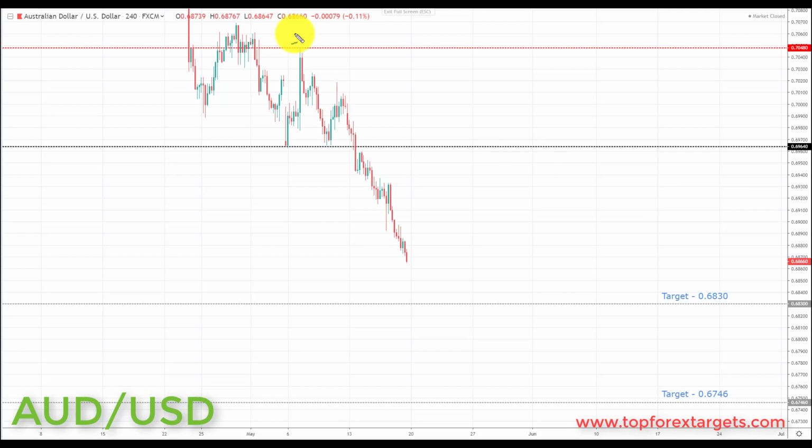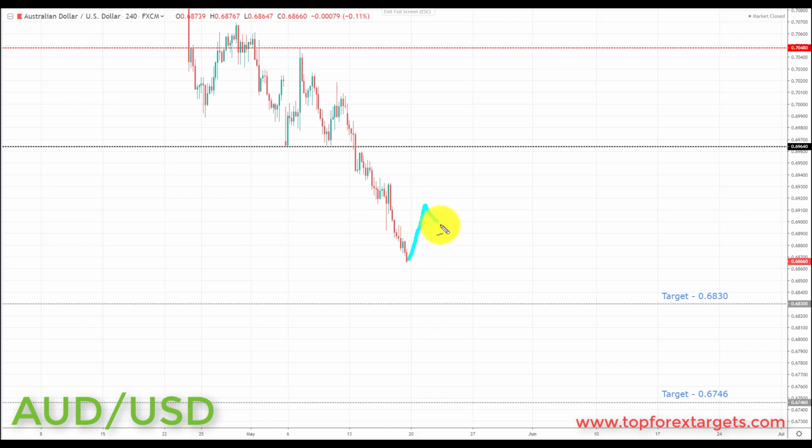Now the Aussie dollar is declining to the downside, it's trending to the downside. Last week we were looking for further declines in the Aussie dollar, and we took out both targets to the downside at 0.69470 and also the 0.6907. Very simply put, as we're looking for further advances in the dollar index, and as the Australian dollar is still trending to the downside, we have no reason to look for anything other than short positions in the Aussie dollar next week. What we'd like to see as we're approaching this target of 0.6830 is a correction take place in